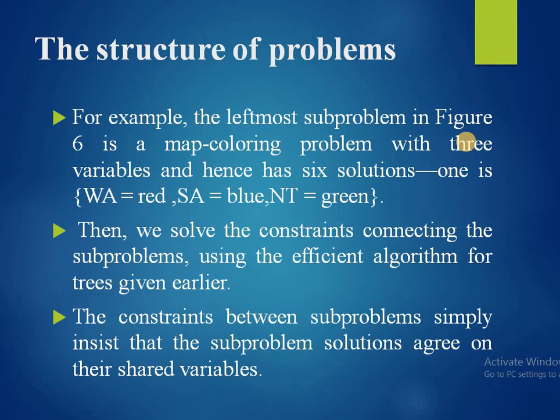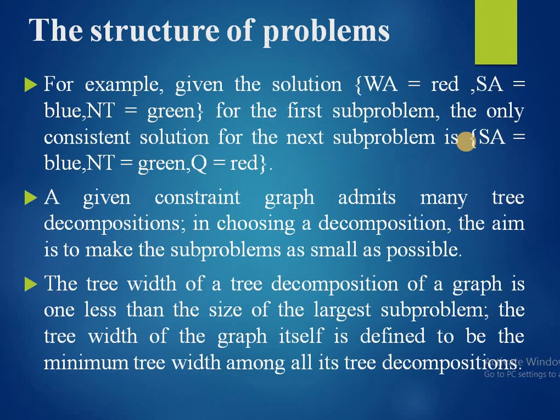Then we solve the constraints connecting the subproblems using the efficient algorithm for trees given earlier. The constraints between subproblems simply insist that the subproblem solutions agree on their shared variables. For example, given the solution WA equals red, SA equals blue and T equals green for the first subproblem, the only consistent solution for the next subproblem is SA equals blue, NT equals green and Q equals red.